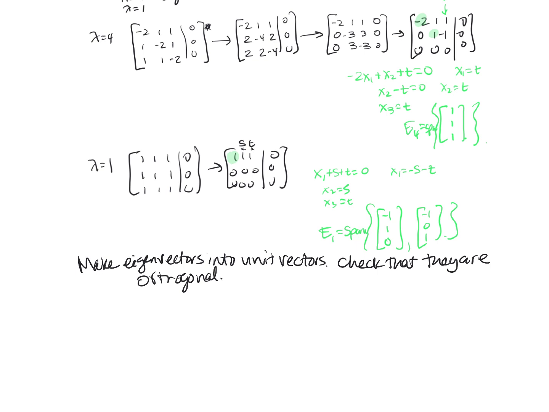So we can check that. If I do 1, 1, 1 dot with negative 1, 1, 0, I'm going to get negative 1 times 1, which is negative 1, plus 1, plus 0. So that gives me 0. If I do this one dot that one, I'm going to get 0. If I do this one dot that one, I'm going to get